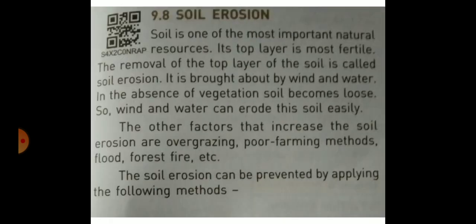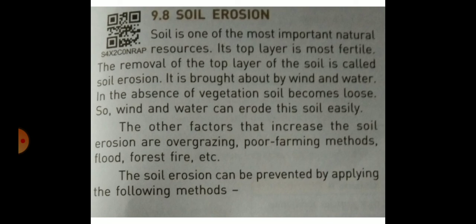And next point, soil erosion. Soil is one of the most important natural resources. Its top layer is most fertile. The removal of the top layer of the soil is called soil erosion. It is brought about by wind and water. In the absence of vegetation, soil becomes loose, so wind and water can erode this soil easily. The other factors that increase soil erosion are overgrazing, poor farming methods, flood, forest firing, etc.